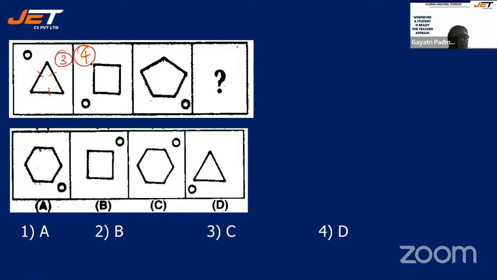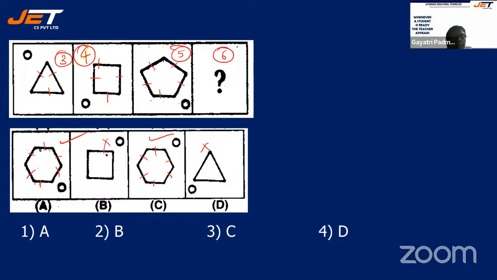The second one it is 4. 1, 2, 3, 4. Third one it is 1, 2, 3, 4, 5. Third one it is 5. So the fifth one must be 6. Let's see which are all 6. Not D, not B. Okay, so 1, 2, 3, 4, 5, 6. So it could be C. 1, 2, 3, 4, 5, 6.